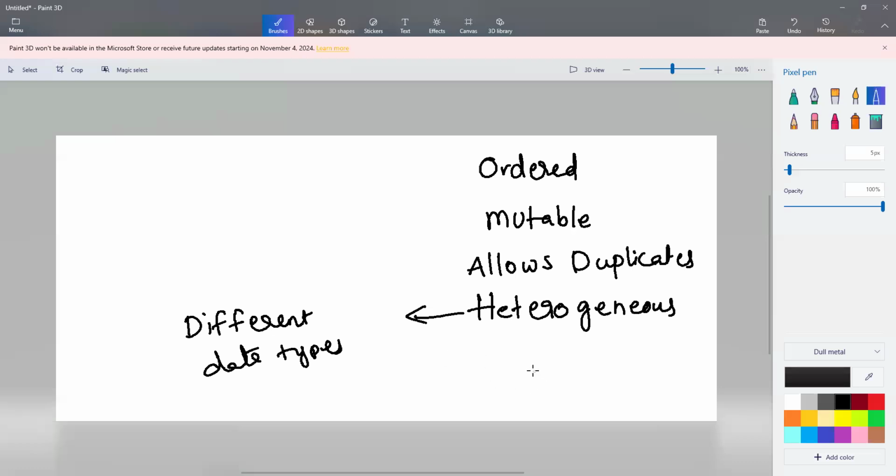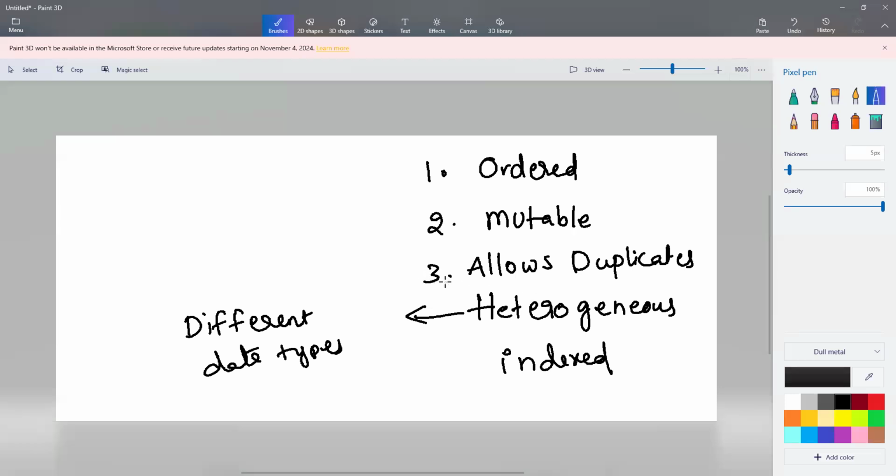Next characteristic, that is indexed. The elements can be accessed using zero-based indexing. I mean to say indexing will start from 0 to n minus 1. So first characteristic is ordered. Elements in a list maintain a defined sequence. Second characteristic of a list is mutable. List can be modified, add, remove, or change elements. You can edit the values.